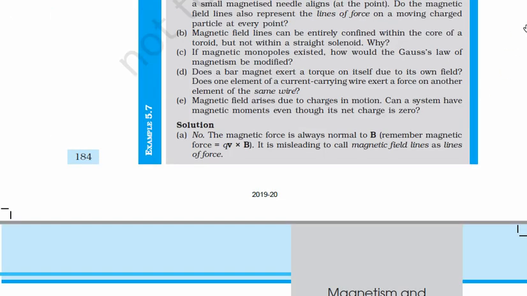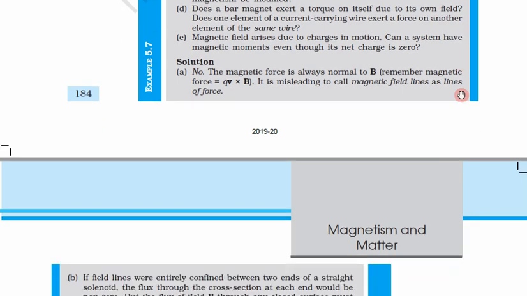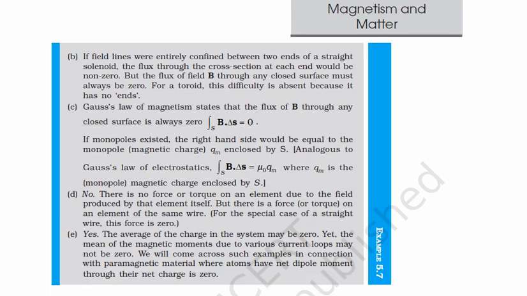Now third part. If magnetic monopoles existed, how would the Gauss law of magnetism be modified? We all know that magnetic monopoles are not there. Suppose if there were magnetic monopoles, what would be the change in Gauss law of magnetism? Gauss law of magnetism states that the flux through any closed surface is always zero.